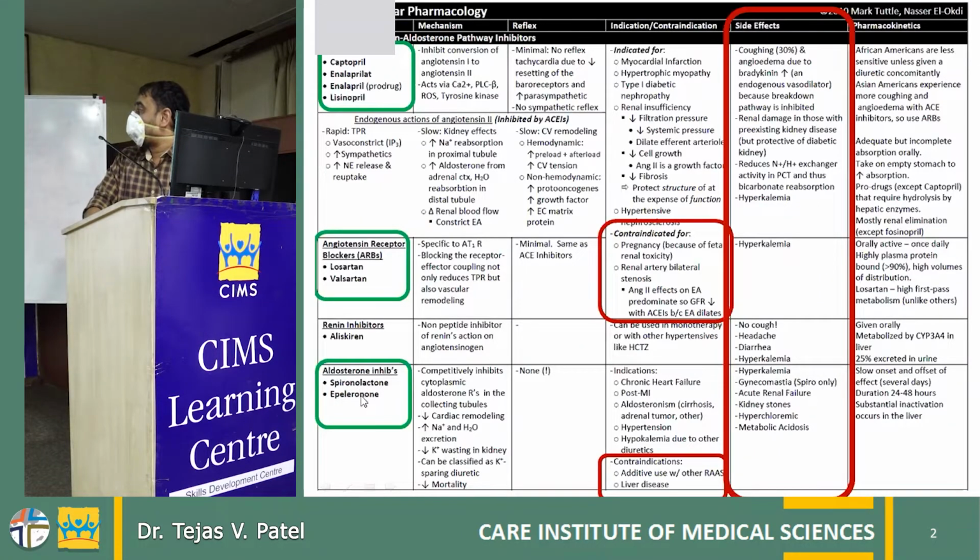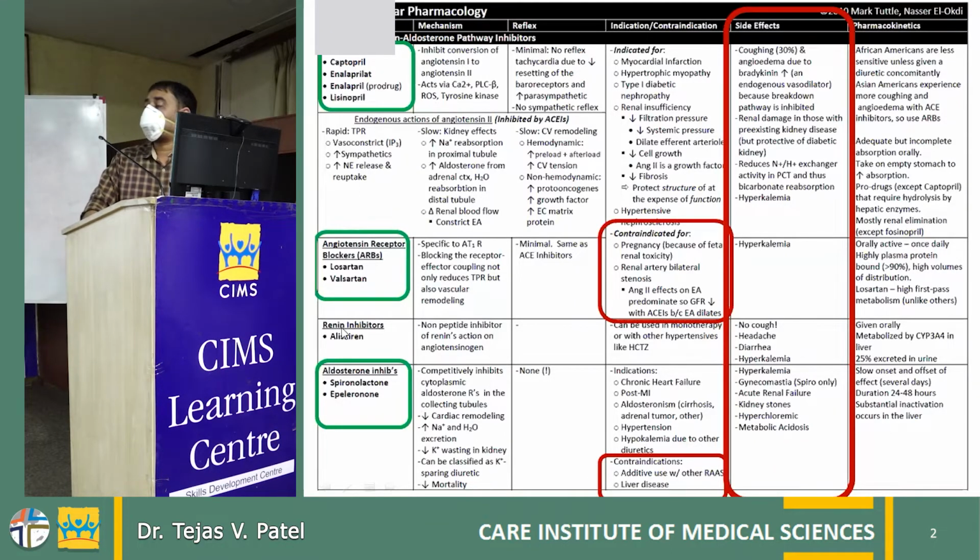So for spironolactone and eplerenone, again the major side effect is hyperkalemia, and gynecomastia, which is common with spironolactone but not with eplerenone. Again, worsening of renal function, and in rare cases renal stones because of the calciuric effect of this molecule, and hyperchloremic metabolic acidosis. These are very rare side effects, but the major ones we need to look for are hyperkalemia and gynecomastia. Gynecomastia is very common with spironolactone. Again, when the patient is already taking an ACE inhibitor or ARB, we need to be vigilant and look for renal function and hyperkalemia.